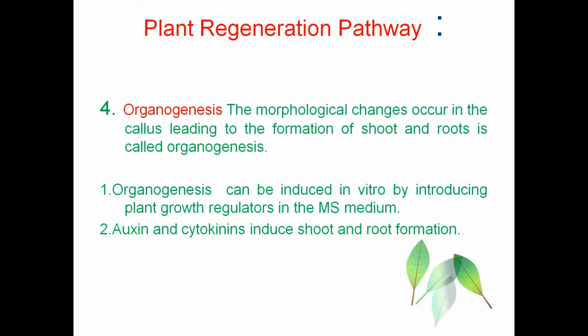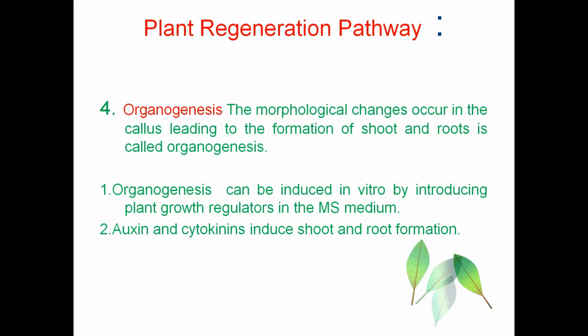What is organogenesis? The morphological changes that occur in the callus leading to the formation of the shoot and the root system is called organogenesis. The differentiation of the shoot and the root from the callus tissue in plant tissue culture is called organogenesis.